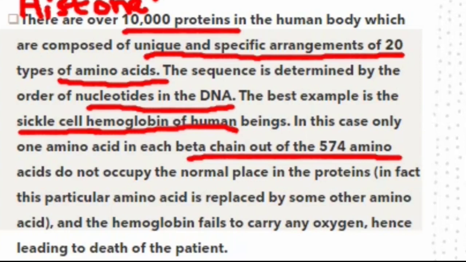In fact, this particular amino acid is replaced by some other amino acid. Sickle cell hemoglobin, or sickle cell anemia, is a blood disease which is caused when one amino acid out of the 574 amino acids does not occupy the normal place or is replaced by another amino acid.